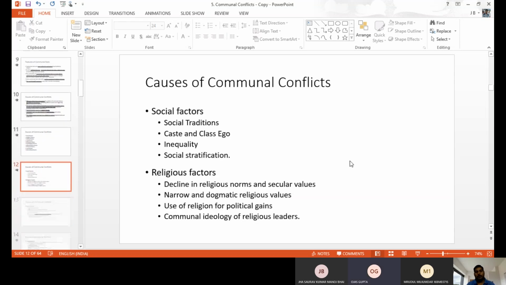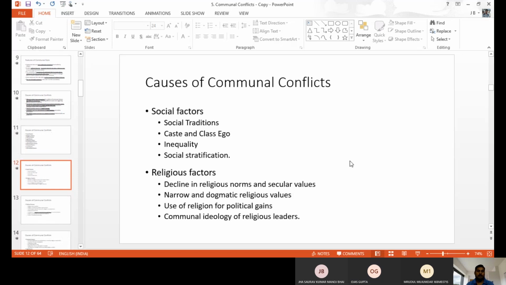First one, social factors, the social reason. First one, social traditions. In India, people used to say it is a patriarchal society, and some people have the higher rank. We have the caste system also. The tradition follows 4 different castes, like Brahmin, Kshatriya, Vaishya, Sudra. Like this, we have the rank. So people follow the tradition.